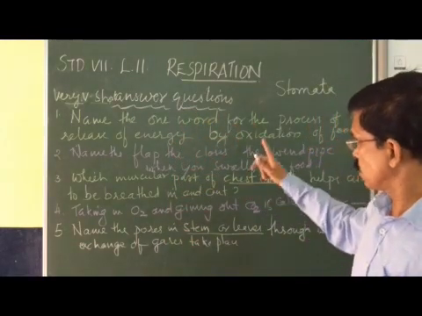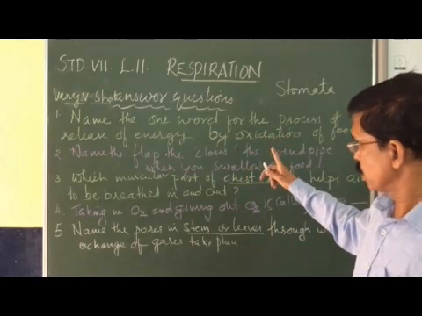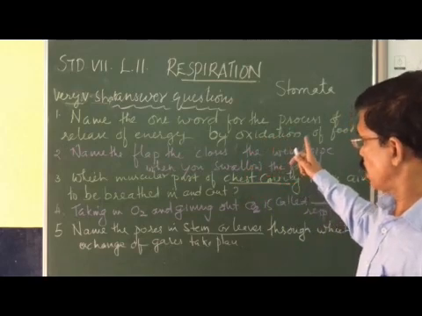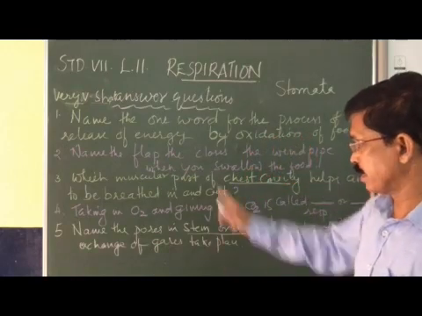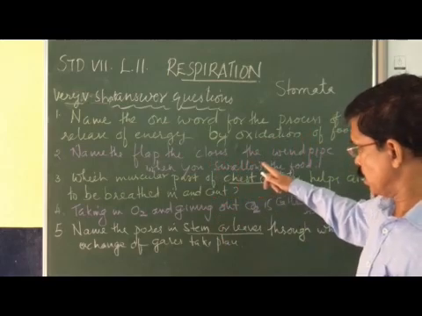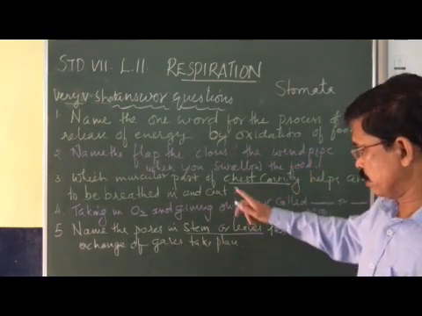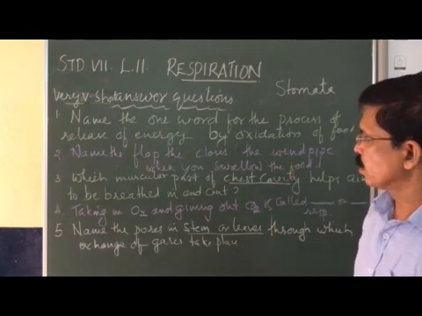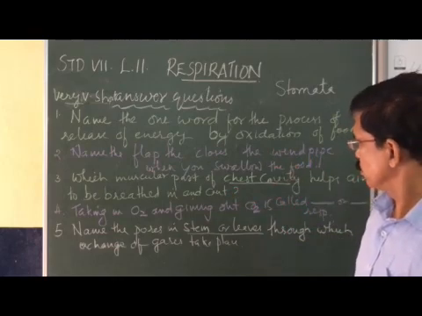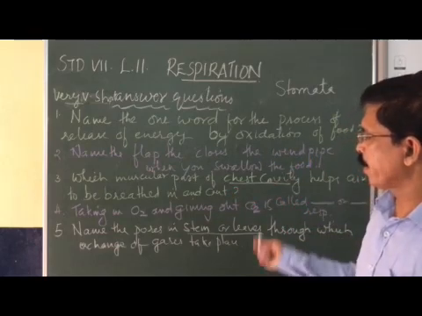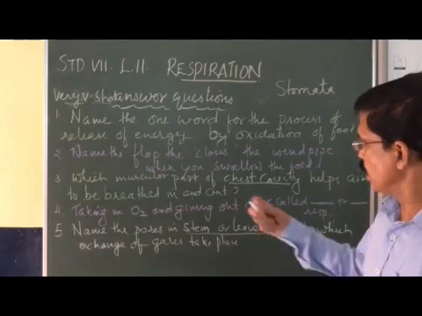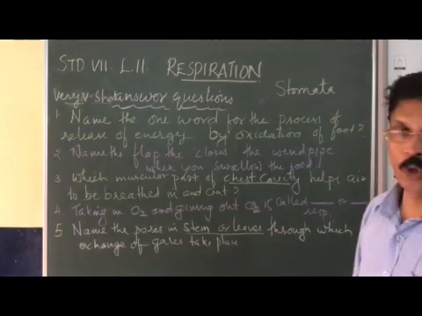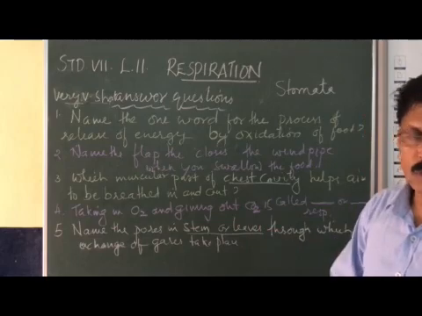Name the first answer: you can see cellular respiration or internal respiration. Second, that is called epiglottis. Third one, you can see diaphragm. Then the fourth one is called breathing or external respiration. And the fifth one is stomata. This is all about this video.